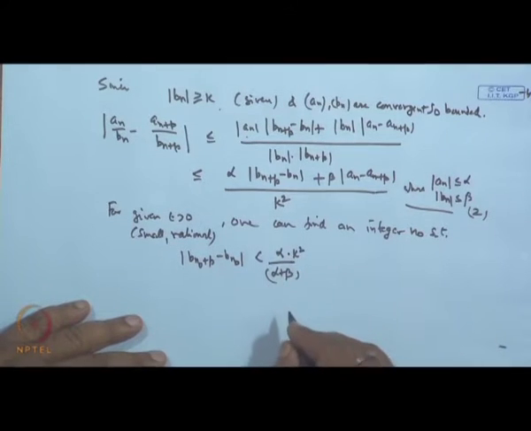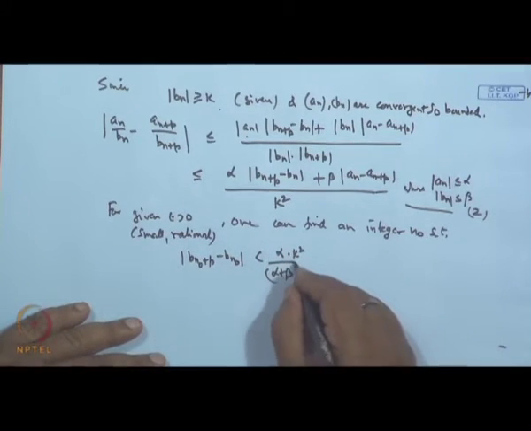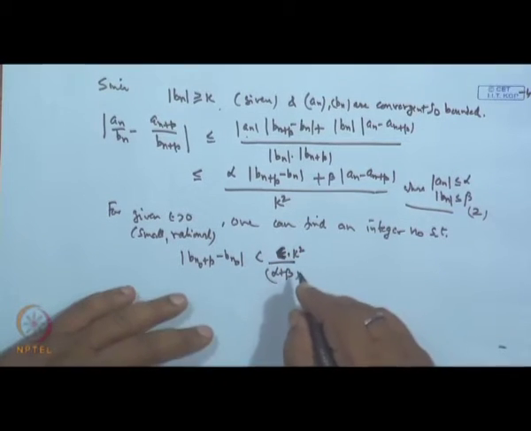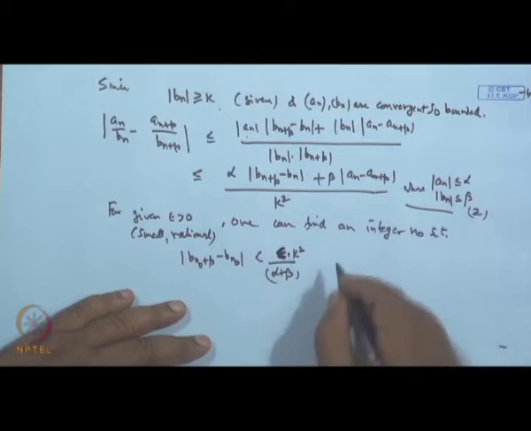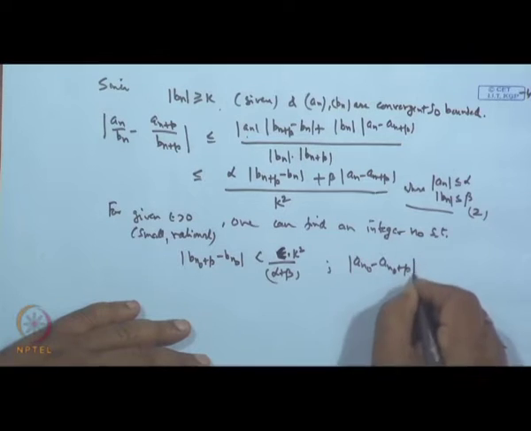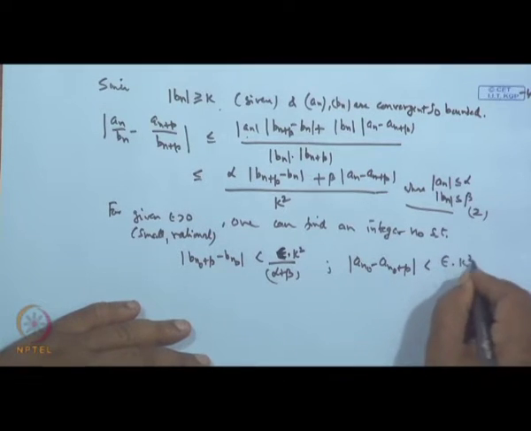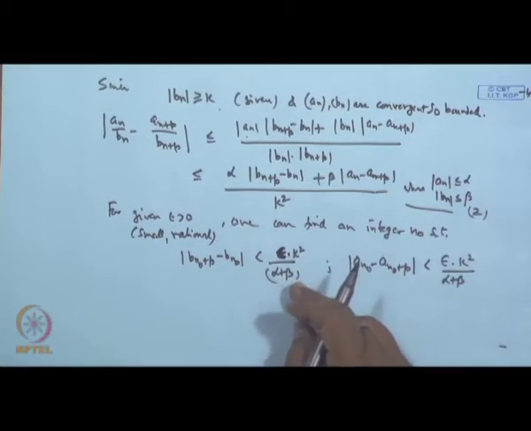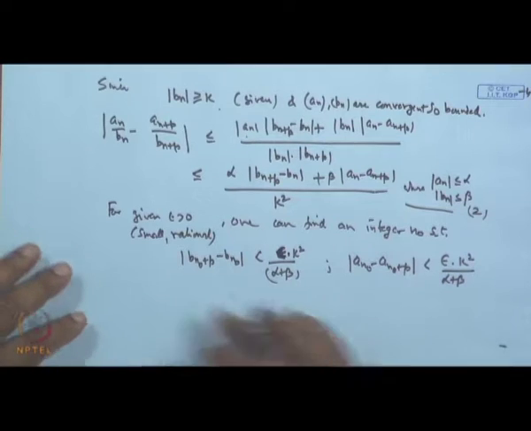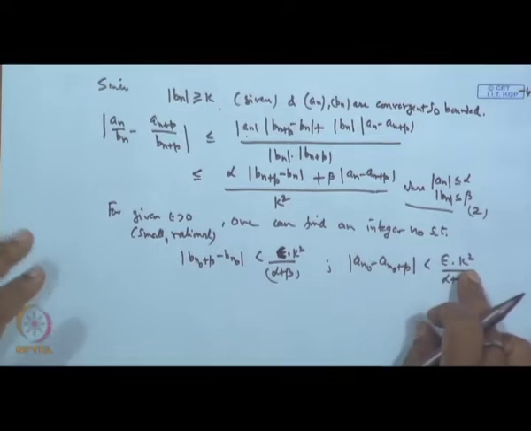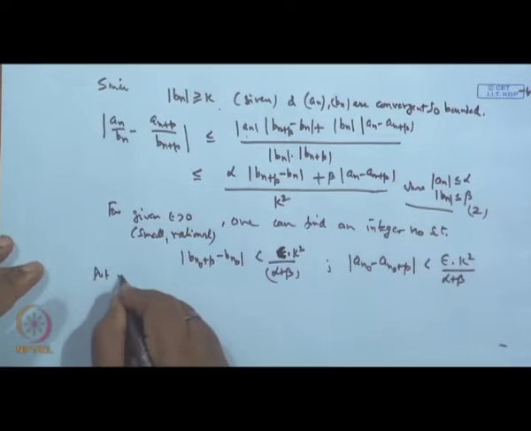So, let it be removed, sorry, this is epsilon not alpha, this is epsilon. So, epsilon into k square by alpha plus beta, and mod of a n naught minus a n naught plus p is also less than epsilon into k square divided by alpha, because basically this is a very small quantity. Once you multiply by epsilon, the whole thing becomes very small. So, n naught can be chosen in such a way so that this entire thing is less than this, similarly this less. Substitute this in 2. So, put it in 2.